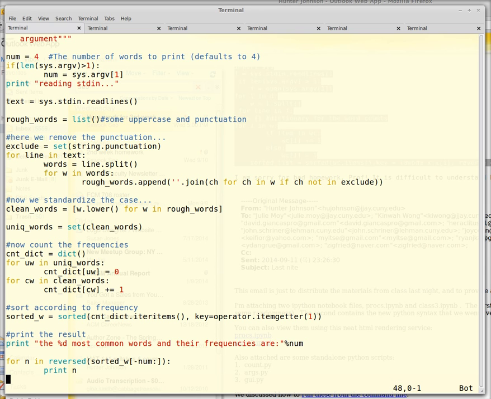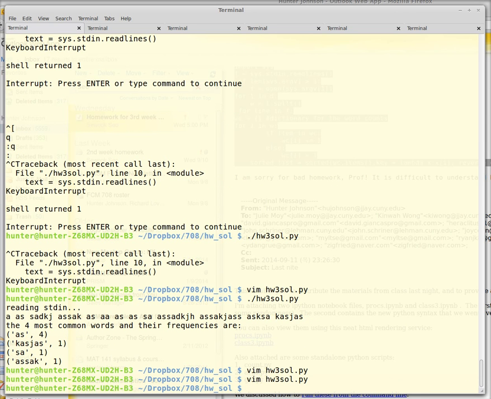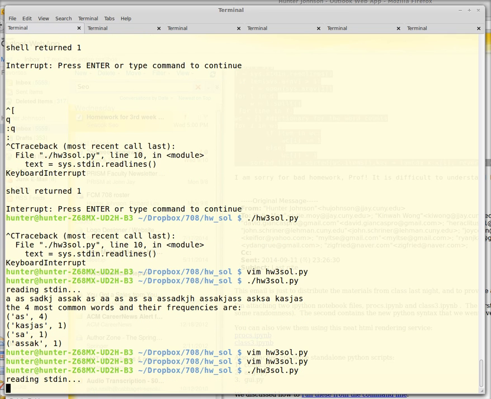And let me show an example of this actually running. So it's reading from standard in, and I'll just bang on some letters like a monkey.